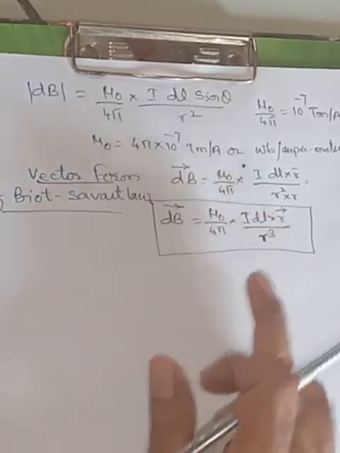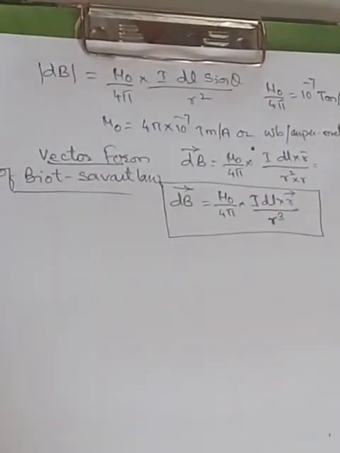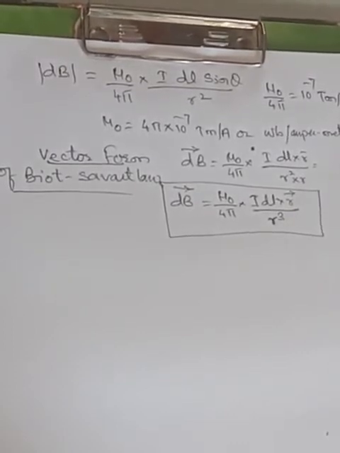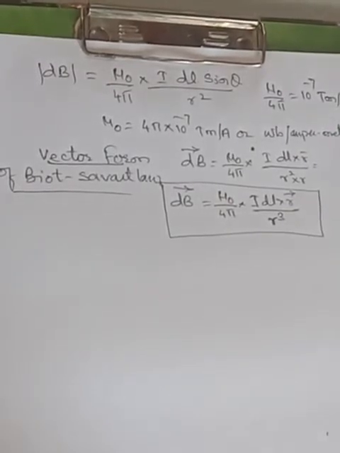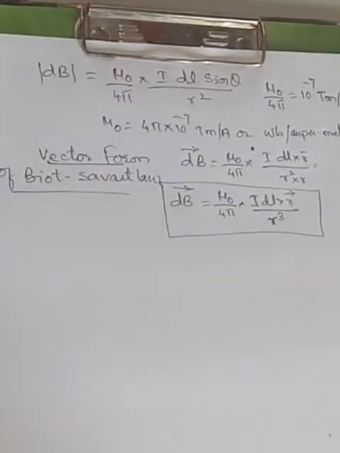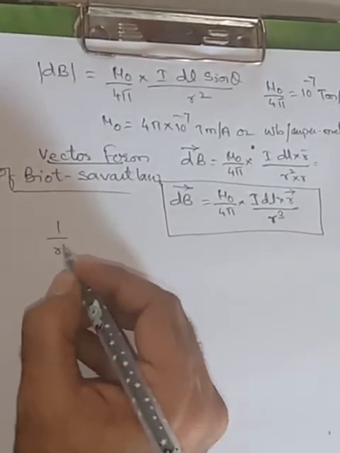Clear? So another important thing in this Biot-Savart law is that it is analogous to Coulomb's law, because Coulomb's law also obeys the inverse square law. Similarly, the Biot-Savart law also obeys the inverse square law. Now what is the inverse square law? 1 upon r square.